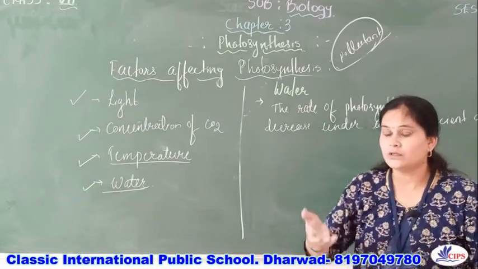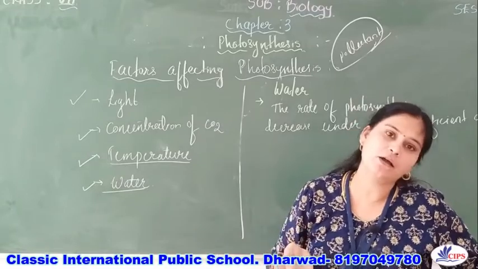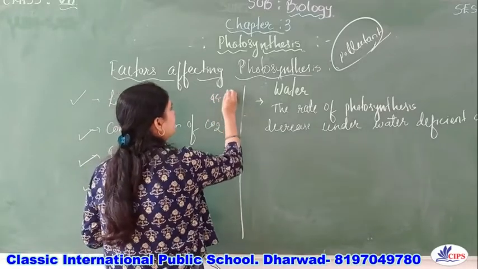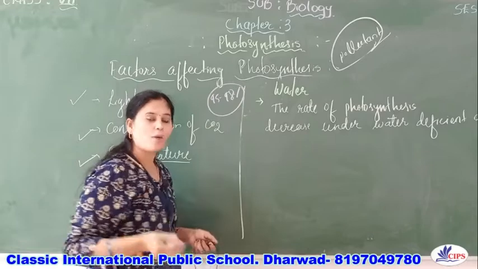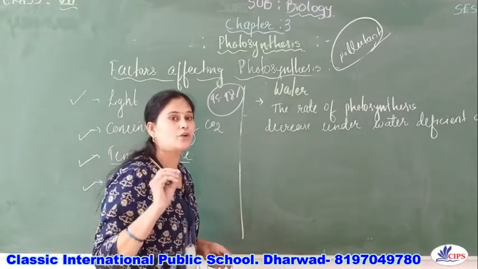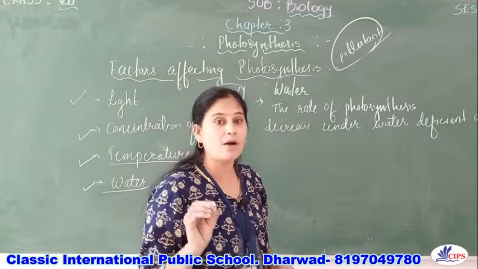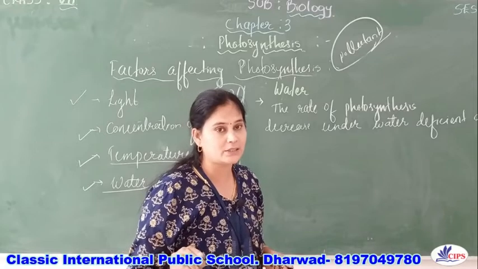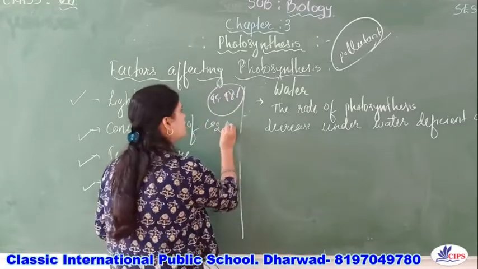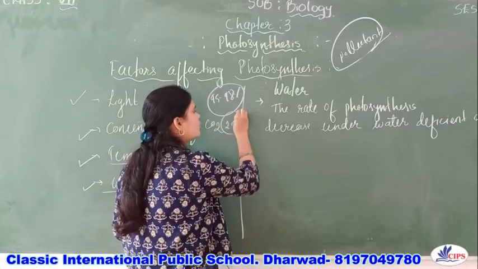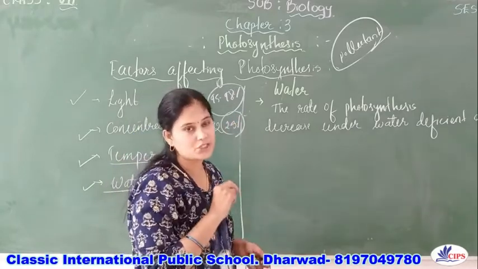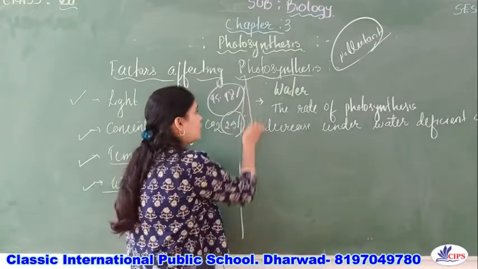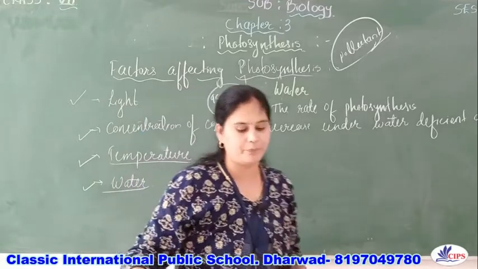And we know the water which is absorbed by the plants, right? See, nearly 95 to 98% of the water absorbed by the plant goes out as waste. Among the total amount of water absorbed by the plant, only 2 to 3% will be utilized by the plants during photosynthesis, right? So this is also one of the points that you need to remember.